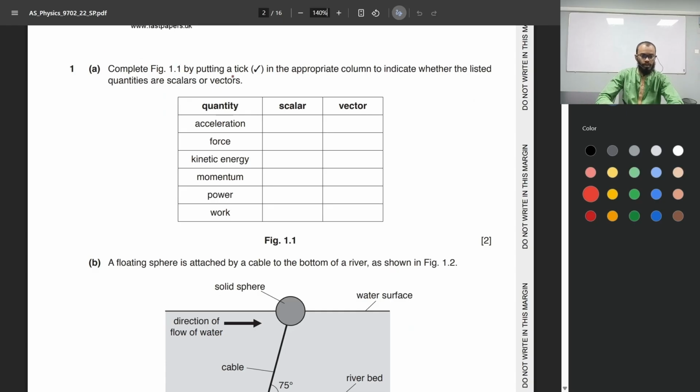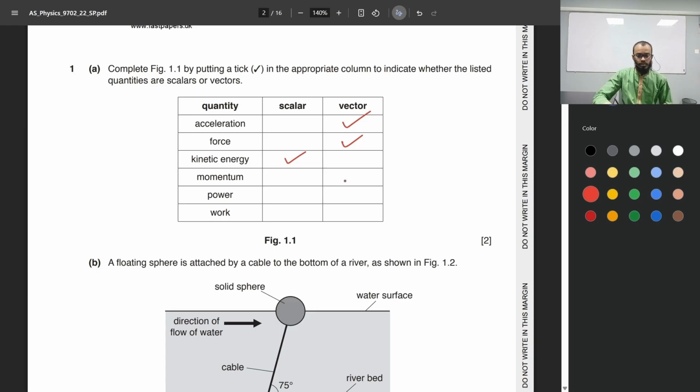Complete figure 1.1 by putting a tick in the appropriate column to indicate whether the listed quantities are scalars or vectors. Well, acceleration is a vector because it has a direction. Objects accelerate towards some direction, right? So that's a vector. Since force is connected to acceleration, force is equal to mass times acceleration. Force, similar to acceleration, also has a direction. That's also a vector. Kinetic energy is a scalar. It does not have a direction.